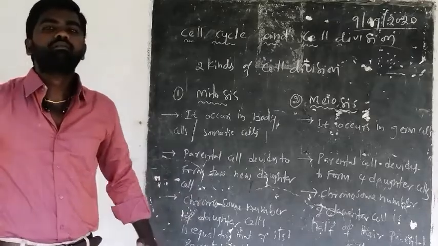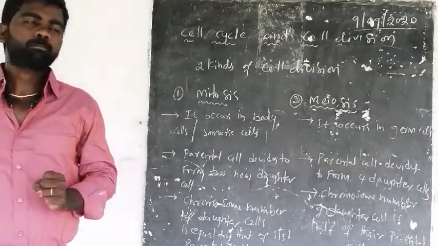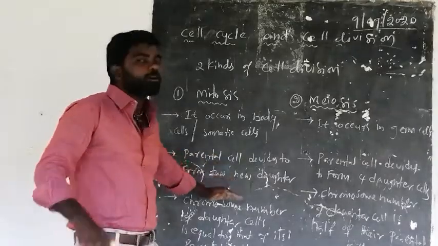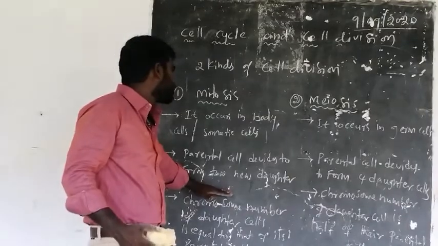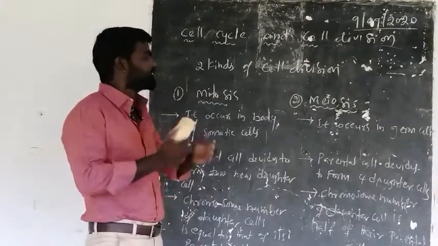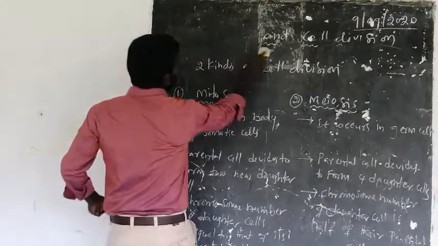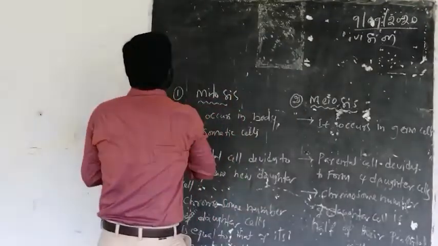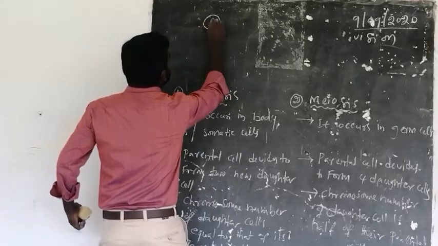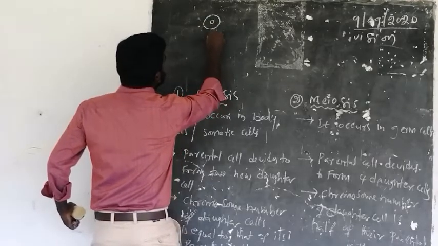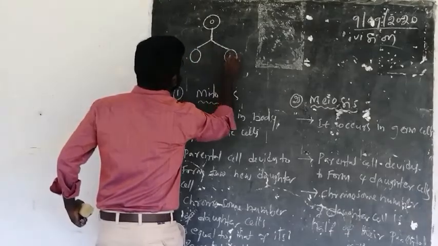The chromosome number of a parental cell and daughter cells are equal. Both are equal in mitosis. For example, let us see. In mitosis, this is a parental cell, and this parental cell divides to form two new daughter cells.